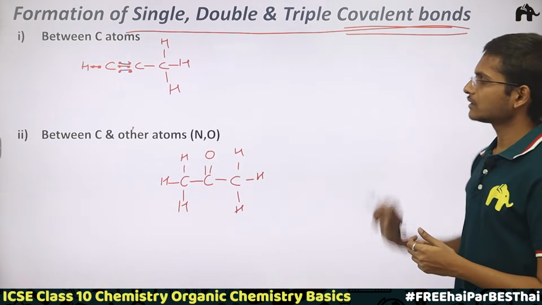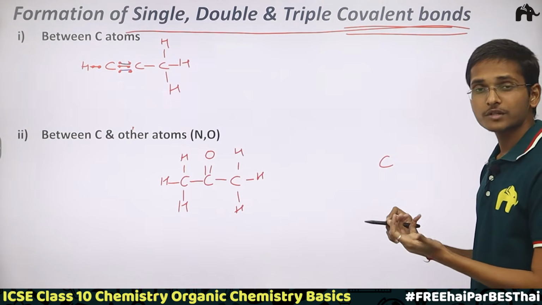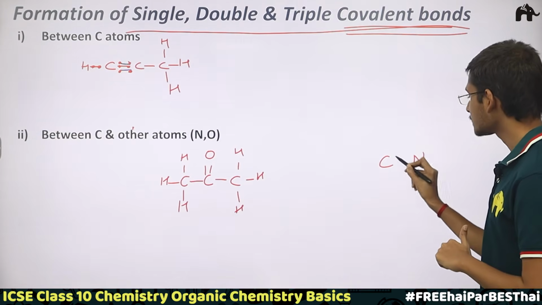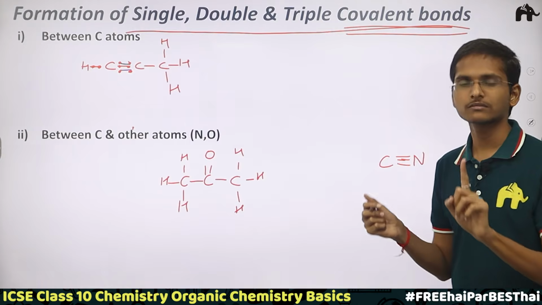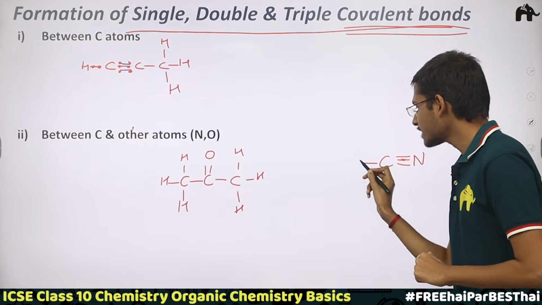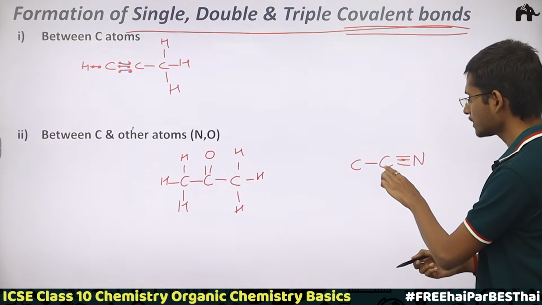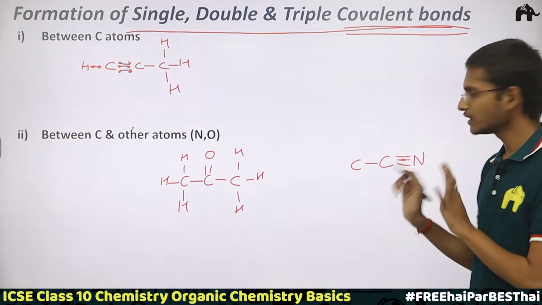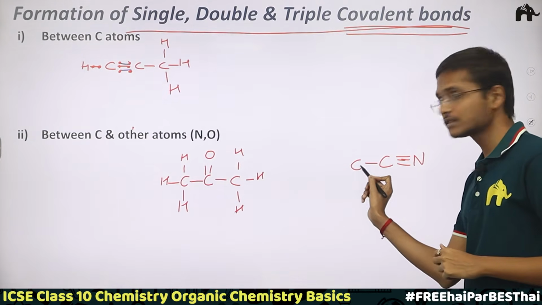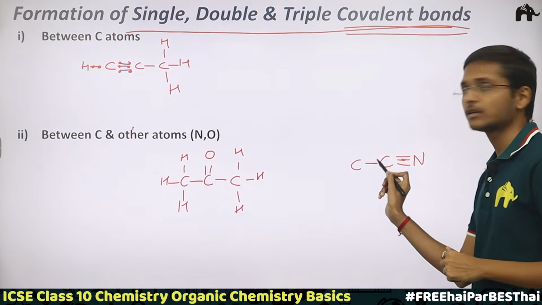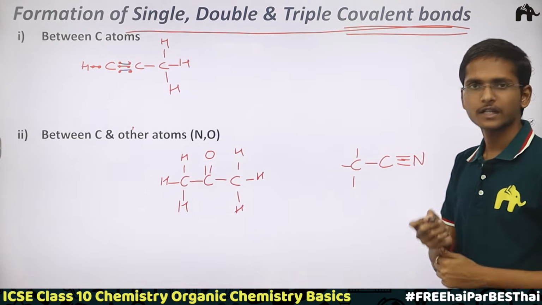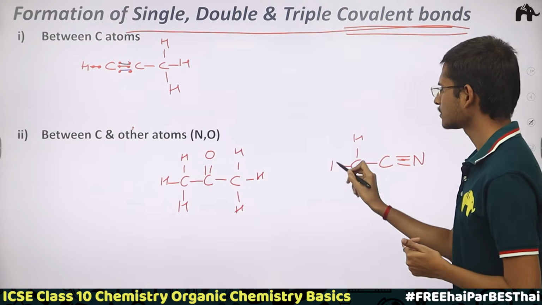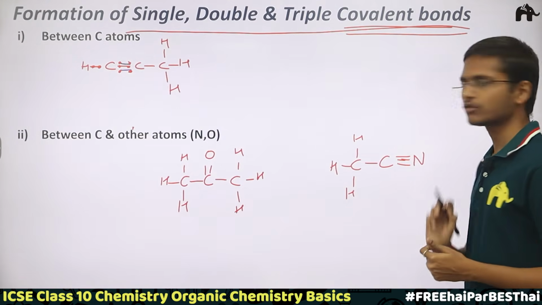Again another example. Now let's see triple bond formation between carbon and nitrogen. Here there is a triple bond. Now our poor carbon only needs one bond, so it is getting attached with this carbon atom. So that's it, this carbon atom is totally satisfied, it is having 4 bonds. Now here this carbon atom is only having one bond with this carbon atom, so then 1, 2, 3. To make it simple, I'm just making the bonds of this carbon atom with hydrogen.